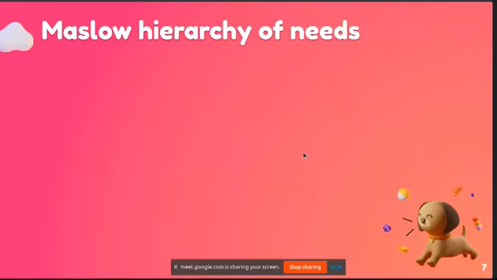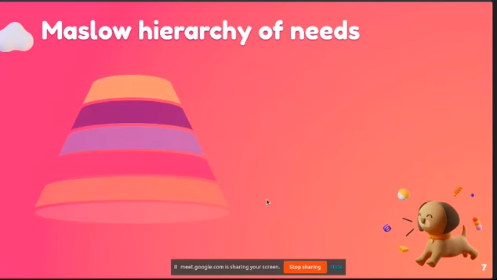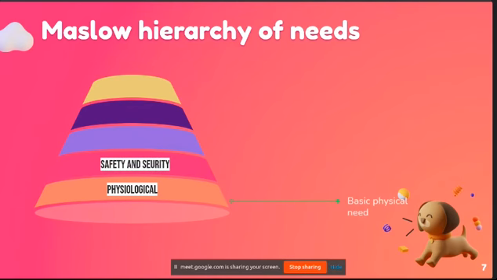Now, in the last, there is a psychologist whose name is Maslow. He researched for 30 years of his life and stepped down five important points that human needs have. We are going to do a quick review on it. The first is physiological need, which is what we initially discussed: shelter, breath, and water. These are all basic physical needs, right?